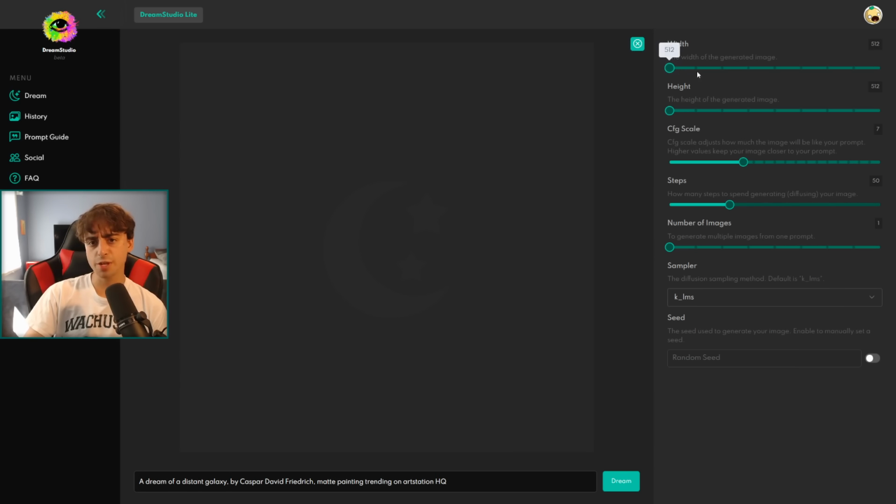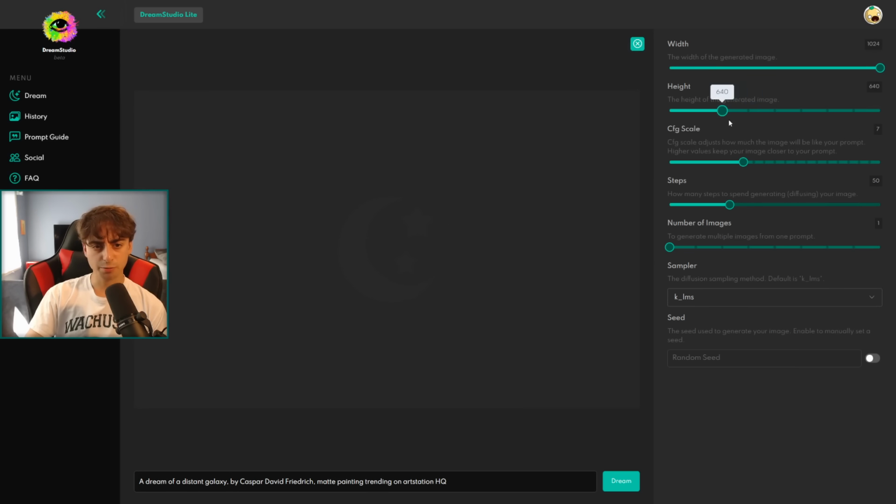So first up, we see the width and the height of the image. So over here, as you can see, the screen in the center starts to move this little outline, and we can see it changing the aspect ratio and increasing the total resolution of the image. And the same thing happens when we adjust the height. As you can see, we can go all the way up to a 1024 by 1024 image.